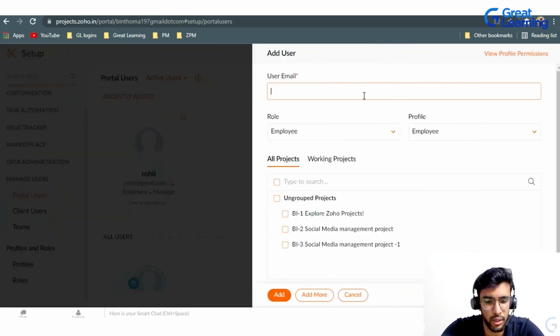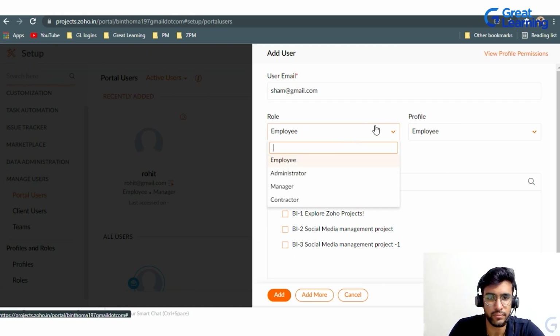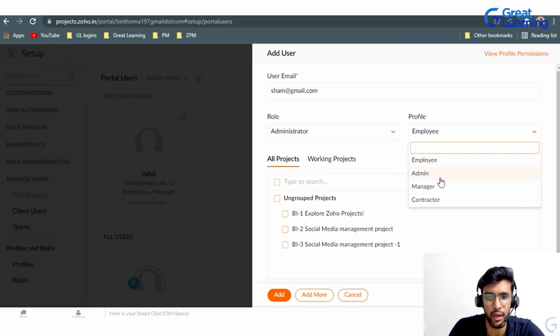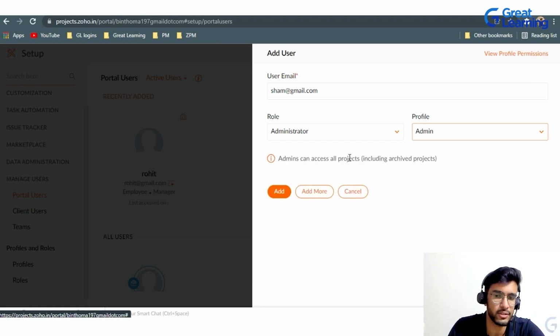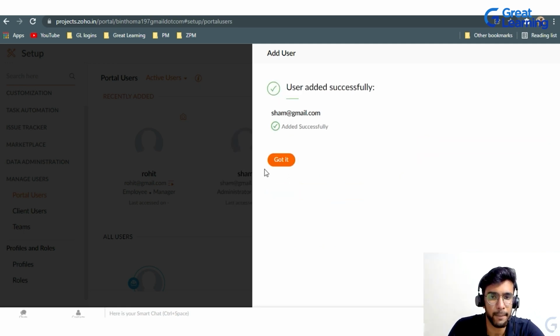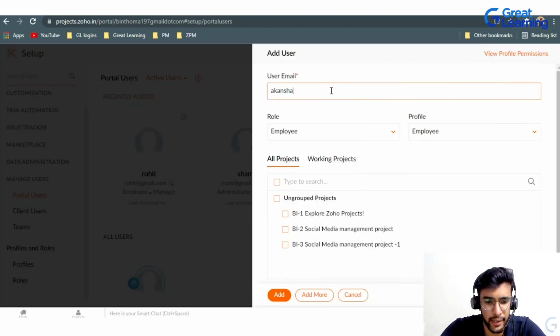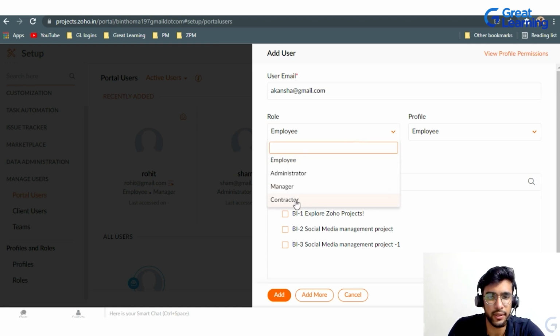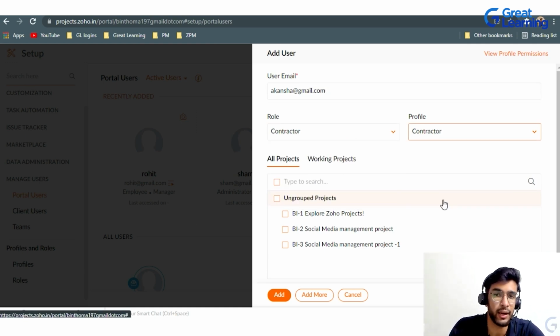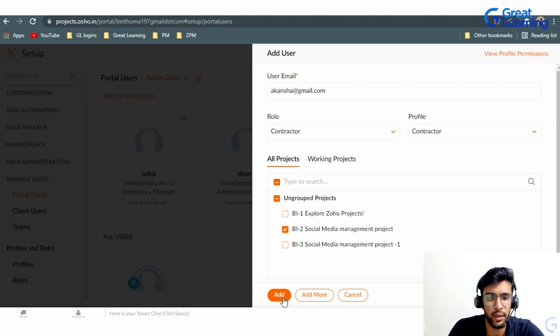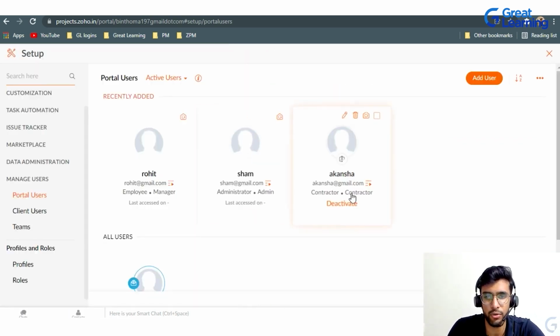Now I'll put somewhere sham at gmail.com. I'll put him as administrator, admin. So admin basically can access all the projects, right? That is the role of an admin. So you can add that way. What exactly is happening over here is when you are actually adding a user, a mail goes to their Gmail account, and they can accept the invitation and come into their live projects. So that's what is happening over here, right? Add. So that's how. There are now a few people inside our site.